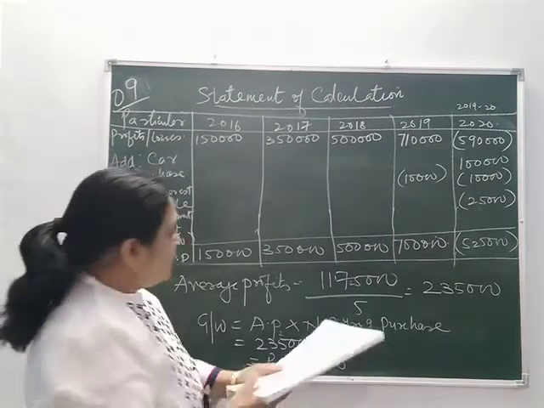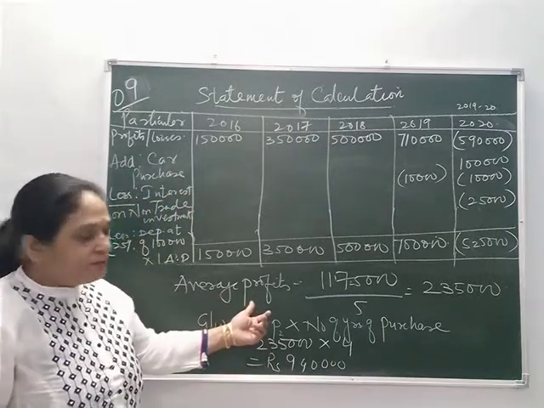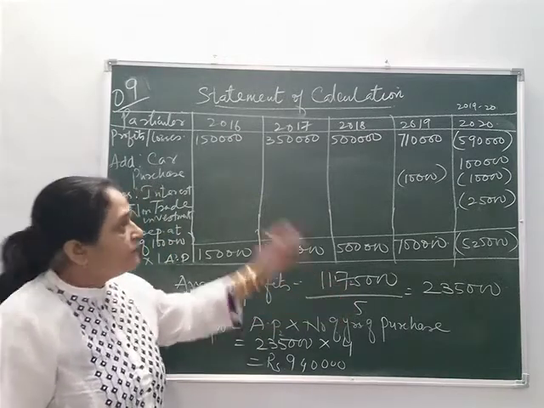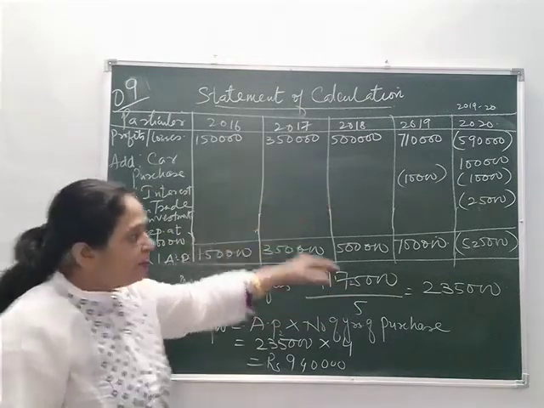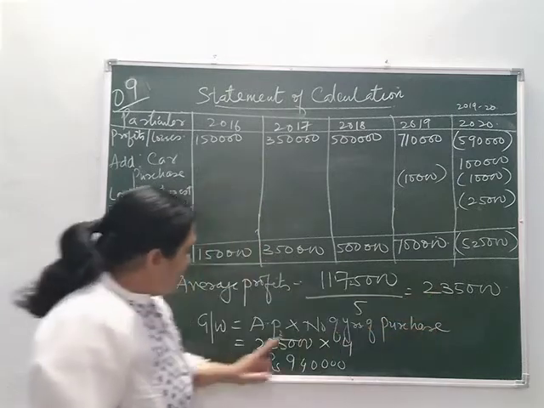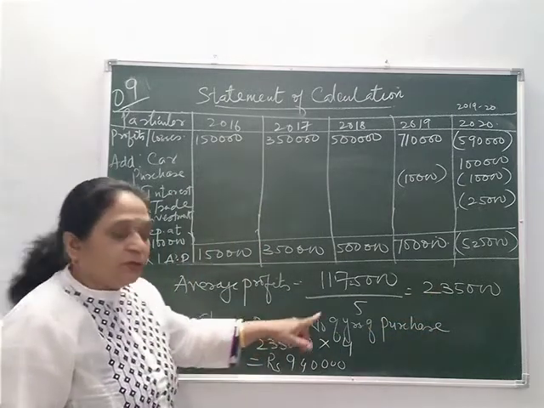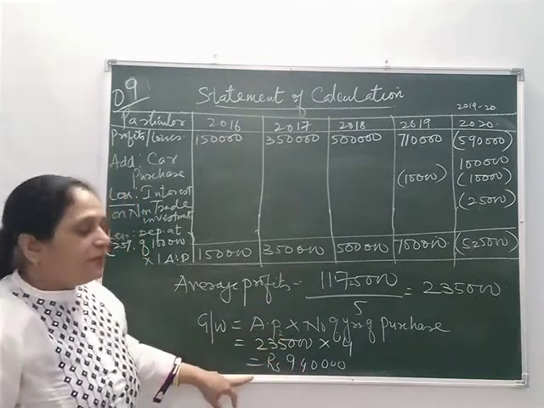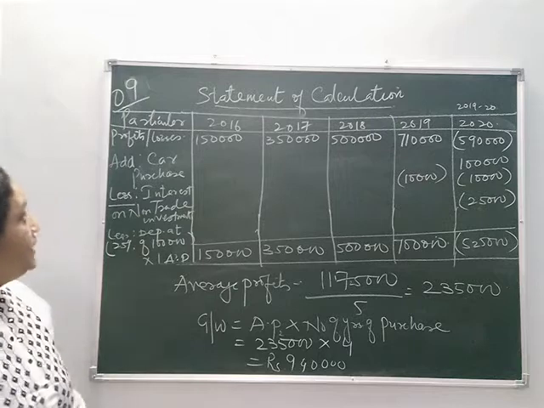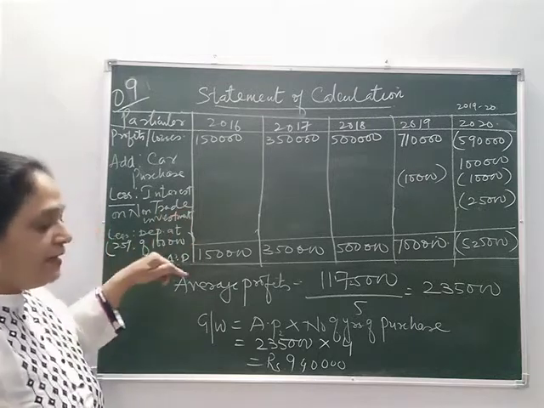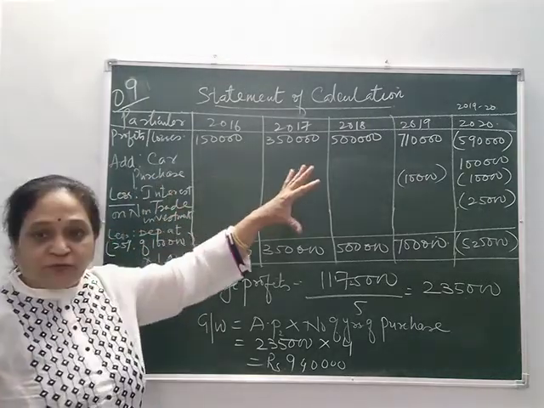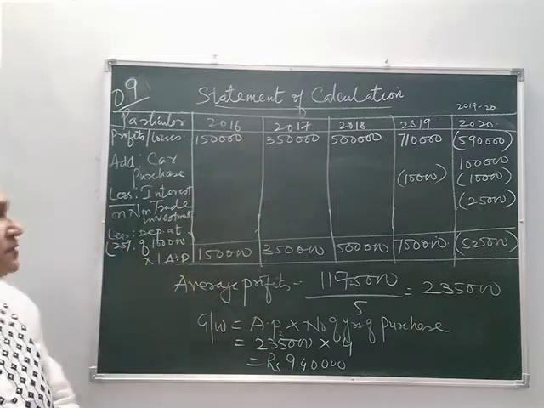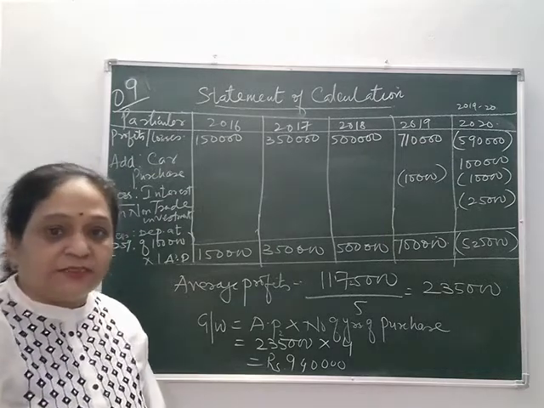Now see, I have calculated average profits: 11,75,000 divided by 5, the number of years, that is 235. Now goodwill is equal to average profit into number of years of purchase. So 235 into 4 gives you 9,40,000. Okay, so this is your question number 9. If you prepare this type of table, your calculations become more systematic and there is less chance of making any mistakes.